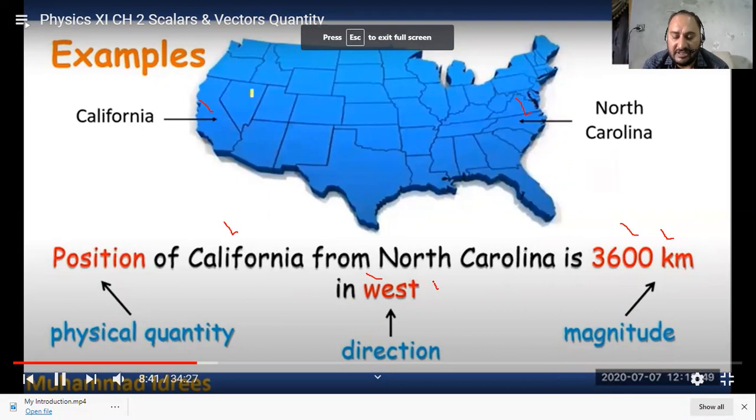So a vector quantity is that type of physical quantity which needs a magnitude, a suitable unit, and a particular direction.